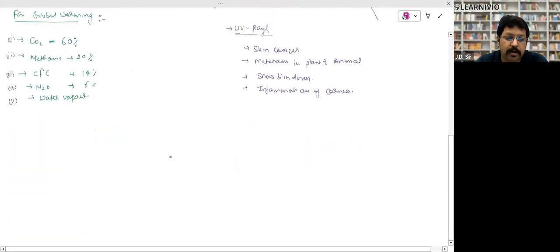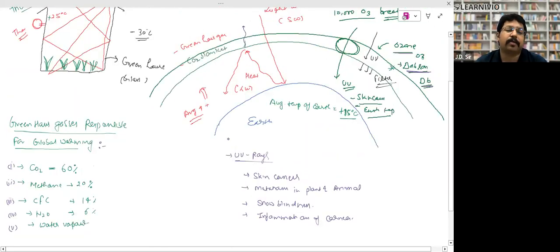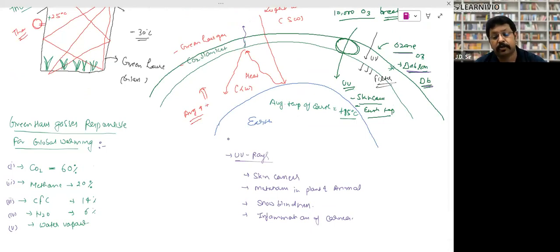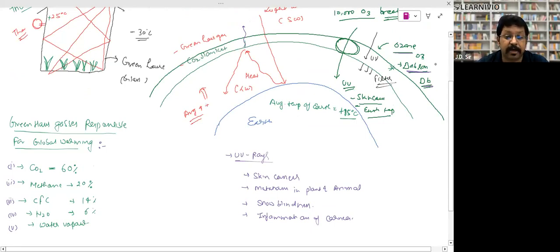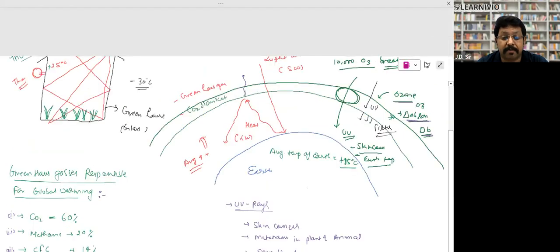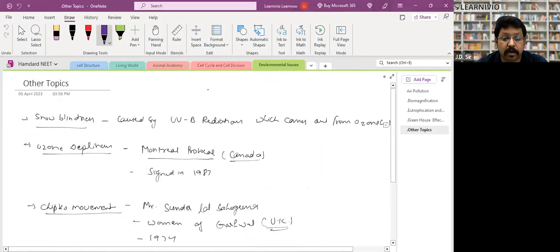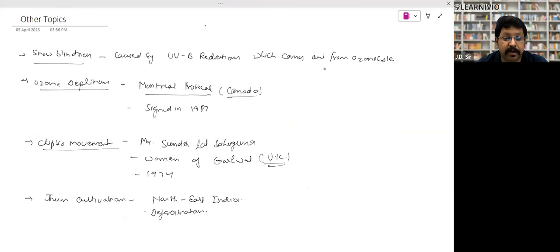Then what happened, different bodies of the world called a summit or a conference of different countries. They invited many countries to come under the same banner and work on preventing this phenomenon. Snow blindness is caused by ultraviolet B radiation, which comes from the ozone hole.